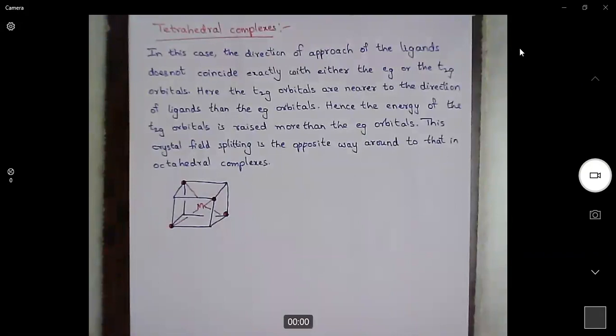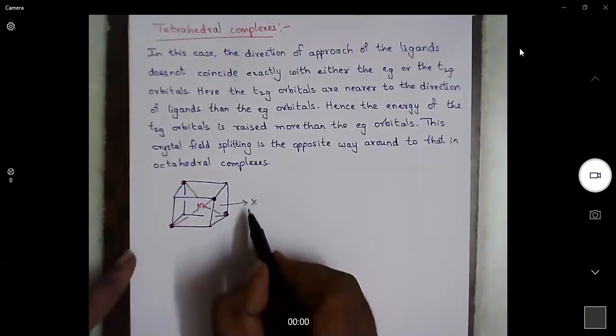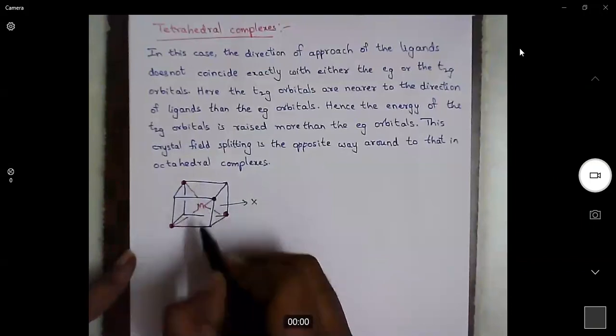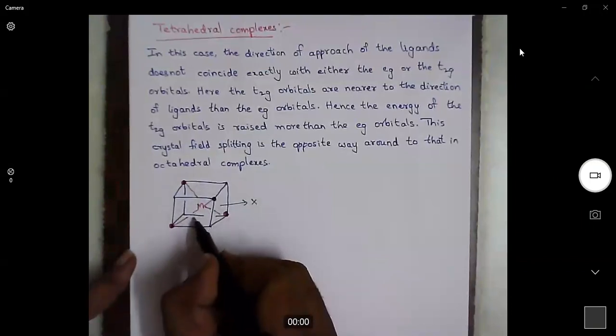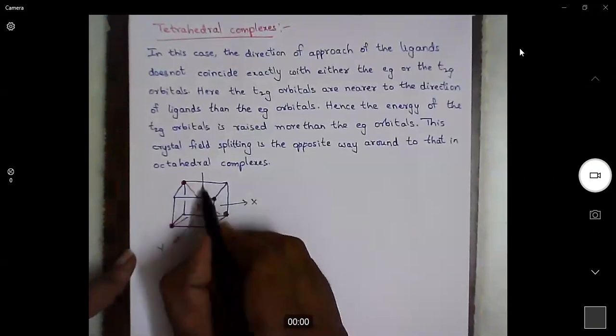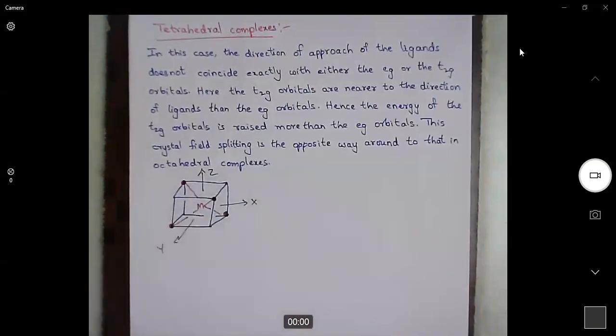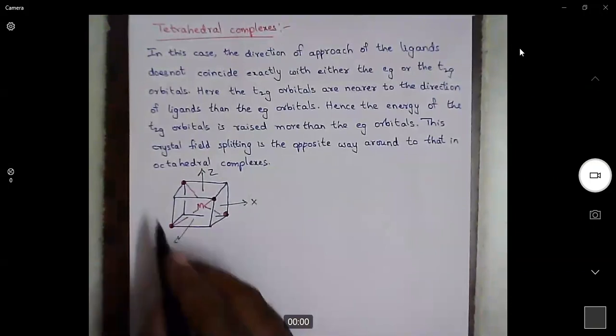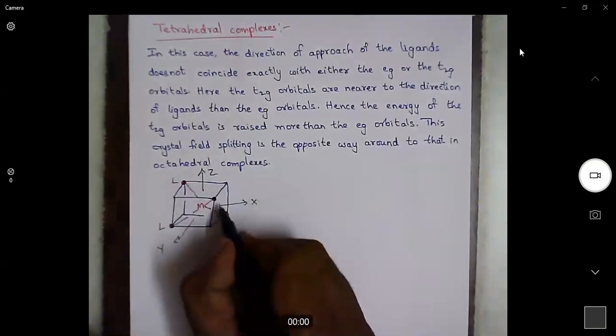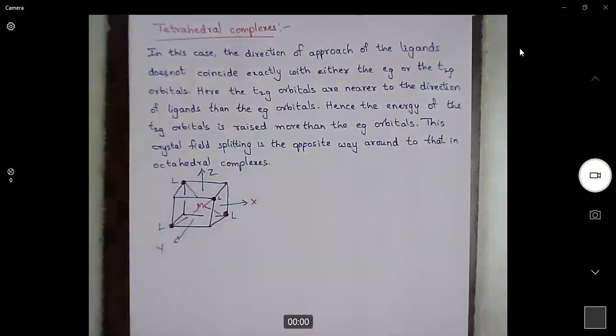Now we will assume coordinate axes, x-axis, y-axis, and z-axis. For example, think of the x-axis in this direction, y-axis in this direction, z-axis in this direction. Now, you tell me whether these ligands are arranged along the coordinate axes or in between them.